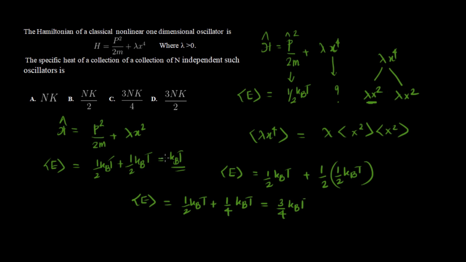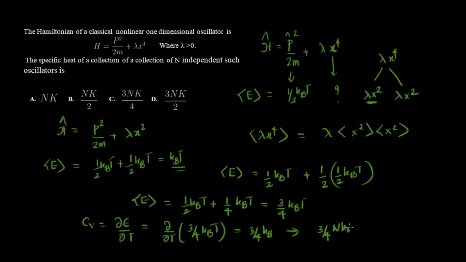And now we are asked to find the specific heat of this collection, right? So Cv will be dE by dT, that is d by dT of 3 by 4 kBT. That will be 3 by 4 kB, and for N particles, this will be 3 by 4 N kB. So this is the answer for this question. So option C is the correct answer.